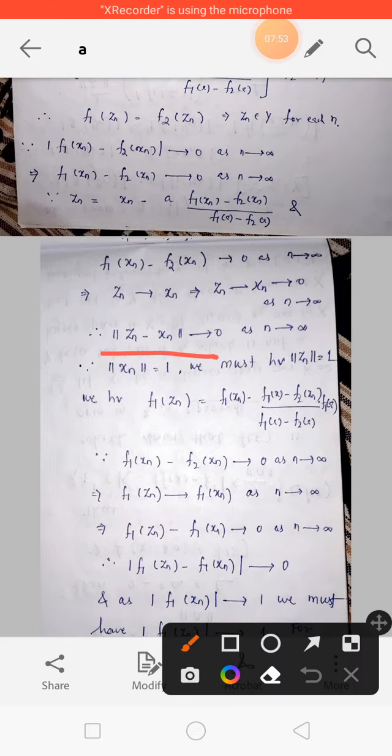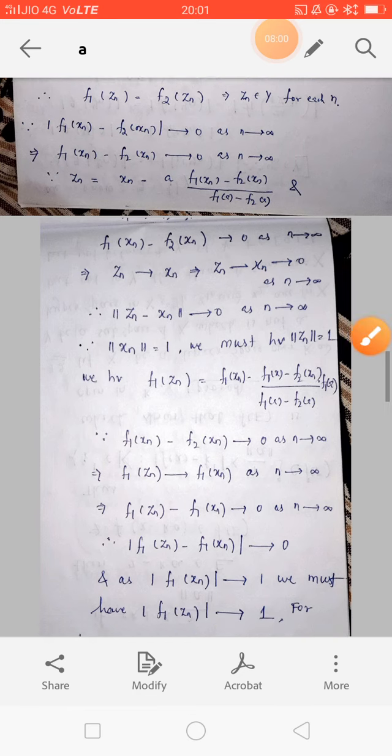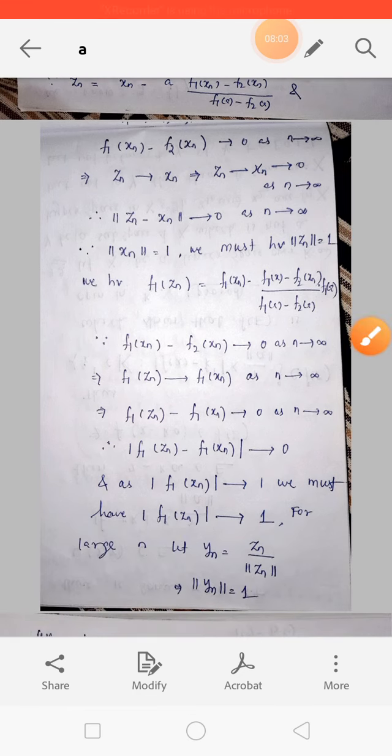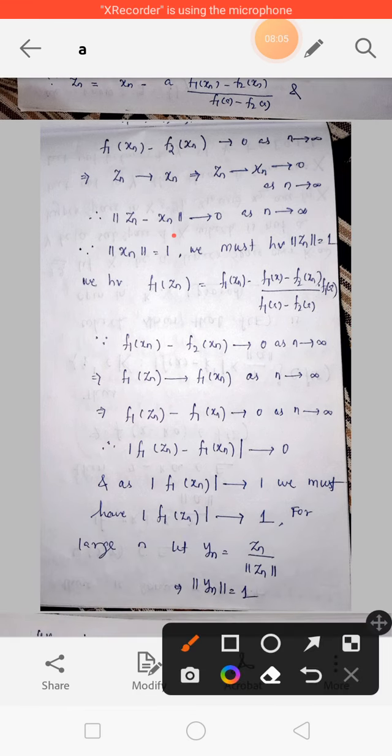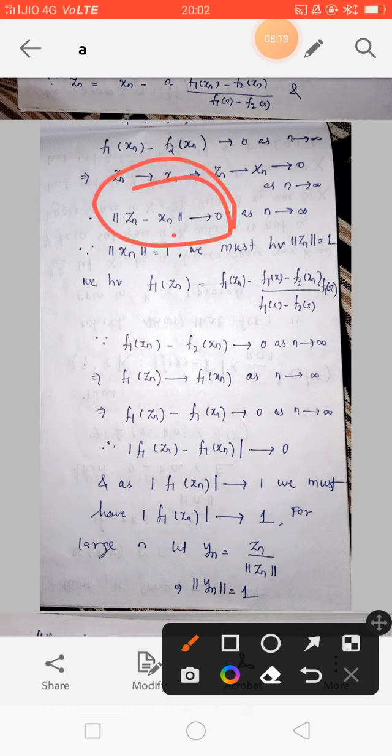Therefore the norm of zn minus xn tends to 0. Since the norm of xn equals 1, we must have the norm of zn equals 1. Because if the norm of xn is 1, then the norm of zn must be 1 for this to converge, since 1 minus 1 equals 0.